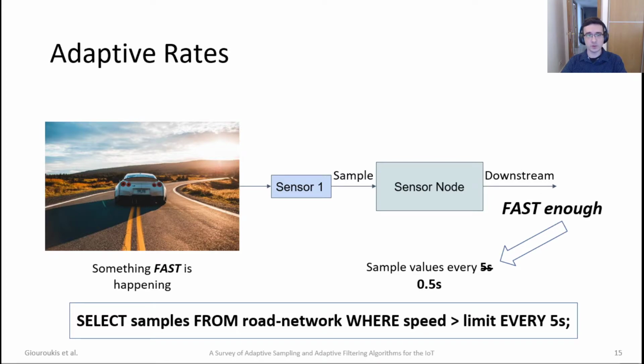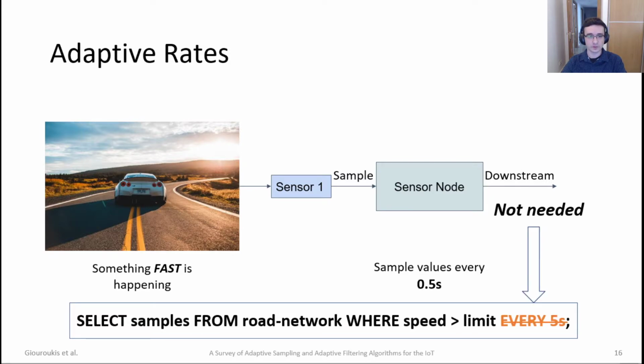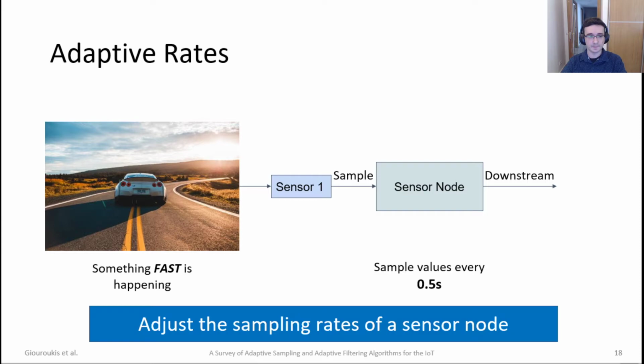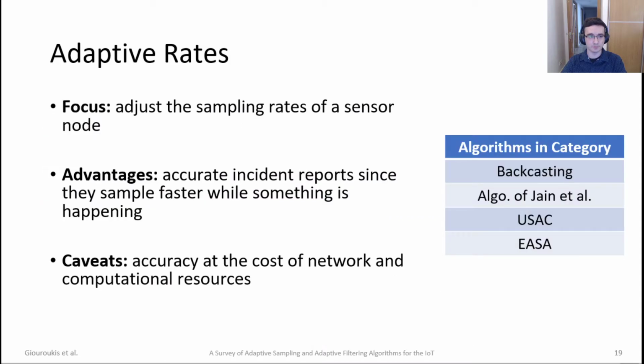If we say we wanted to go with half a second, that would probably be fast enough to capture the plates of the car. That means that this clause of the query is not actually needed anymore if we have something like adaptive rates, and our query would be something like this. The main focus of the whole category of adaptive rates is to adjust the sampling rates of the sensor nodes so they match the events that happen in real time.